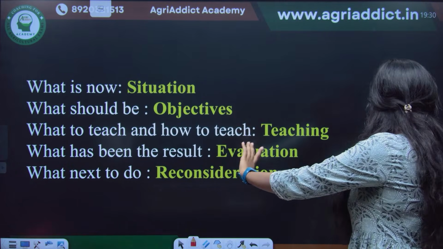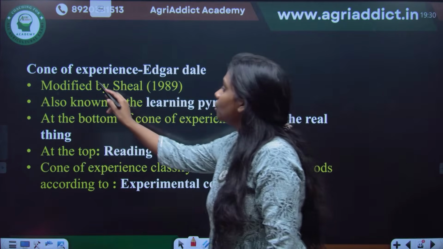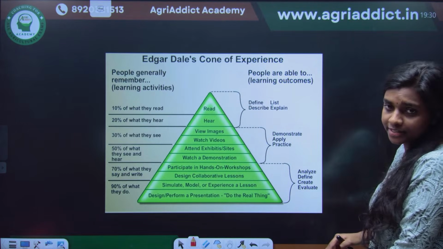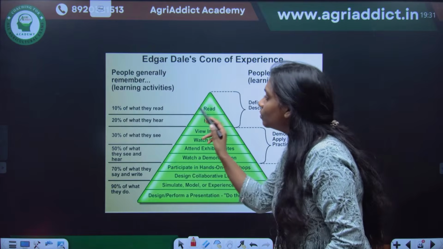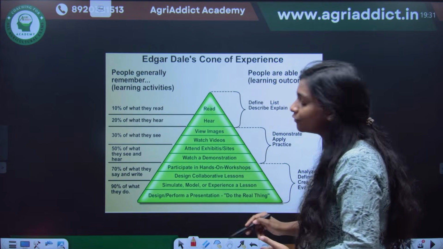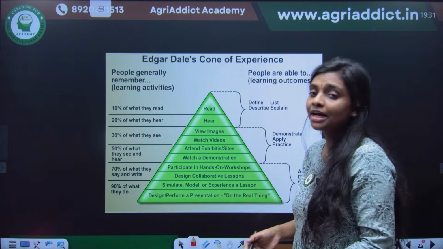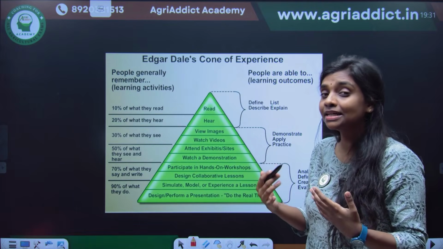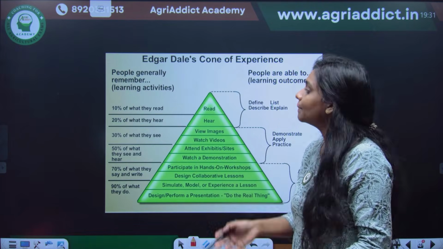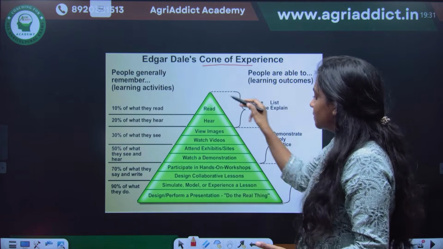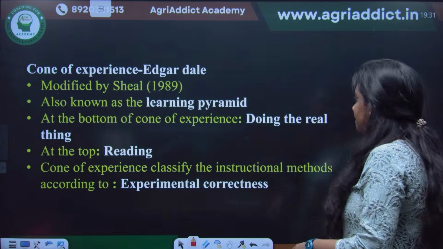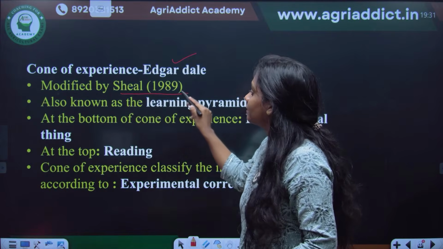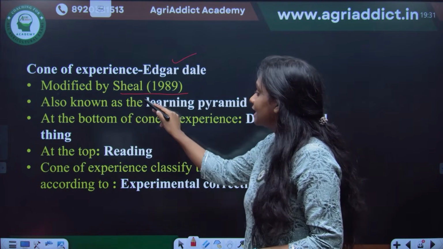Yeah, this is what we told. And then cone of experience. This is Edgar Dale's cone of experience. It shows how much you will remember if you are doing different kinds of activities or different types of methods given by the extension agents, how much you will retain, and how to increase the learning of the farmers or the target groups. Based upon that, he developed the cone of experience. It's cone shaped. It was initially developed by Edgar Dale, but modified by Scheel in 1989. It's also known as the learning pyramid.